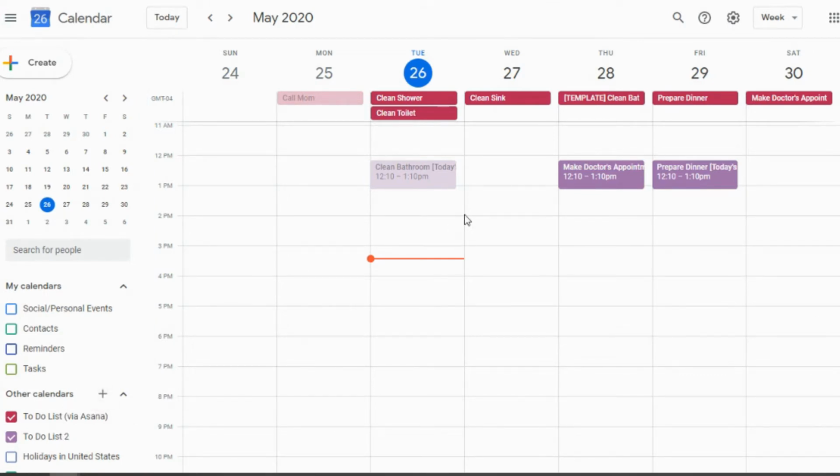Now, the downside for Asana when it comes to linking with your Google Calendar is even though I assigned time spots for these tasks, they all went up to the top where they are, an all-day event, where it looks like it's an all-day event. Whereas you can see here that these are the Trello tasks. So these are the two different. This is Trello, purple is Trello, and then the pink is Asana. And so you can see here that the Trello tasks actually come in at the exact time that you set